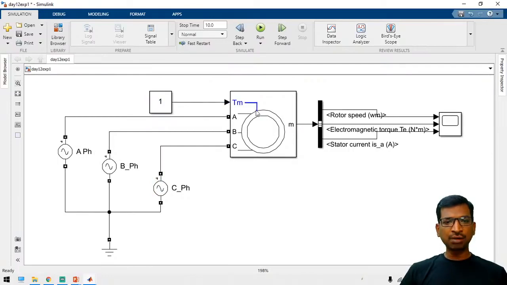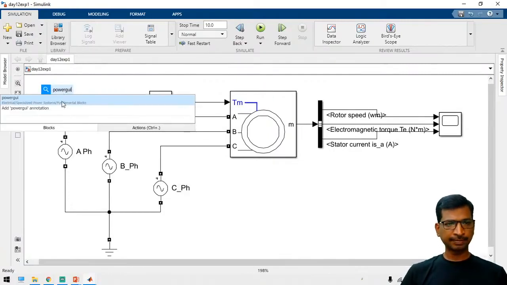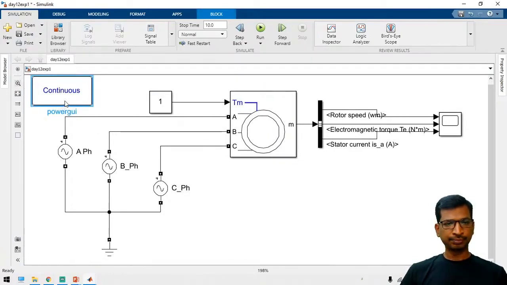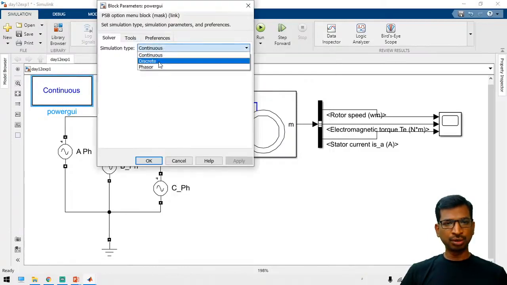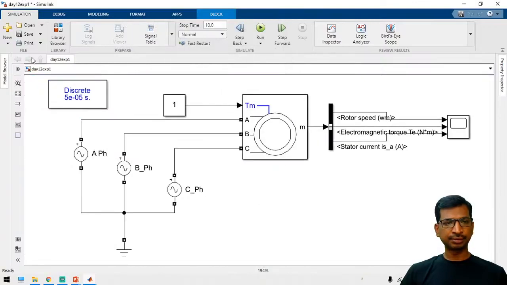Now you can calculate the total full load torque, and paste it in the command box. Take a powergui block and apply Discrete. Then you can run the simulation for just 2 seconds.